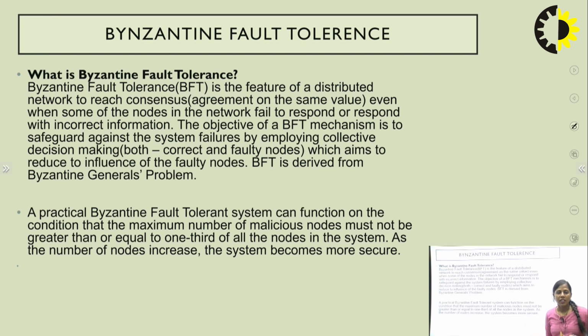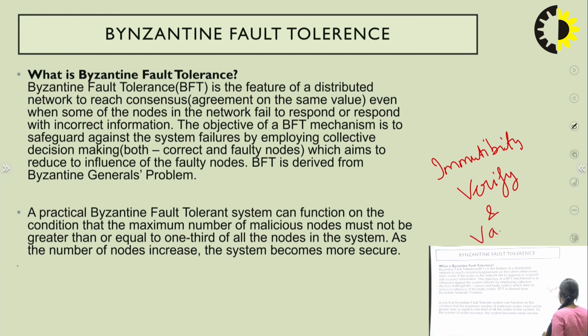So Byzantine fault tolerance will solve the problem by using the consensus algorithm, in which we can use the immutability concept, or it can verify or validate the particular transaction to participate in that particular network. So this is how Byzantine fault tolerance solves the Byzantine general problem.